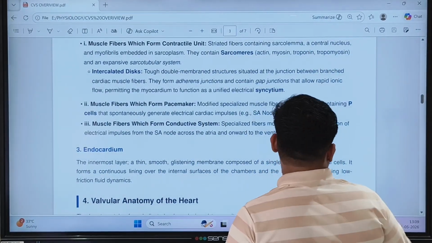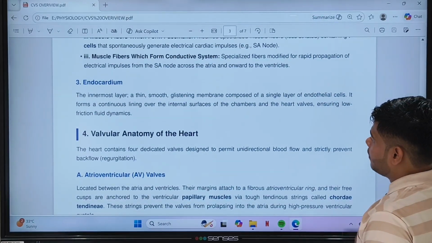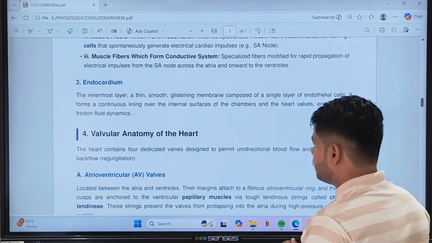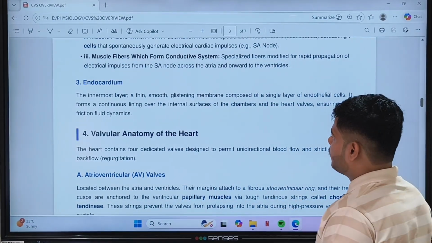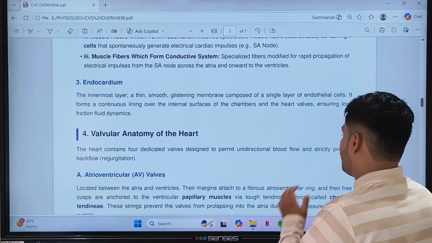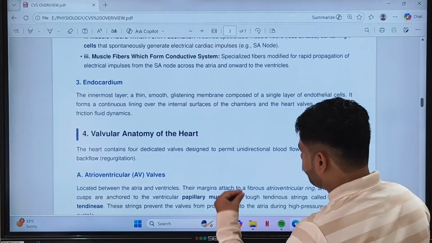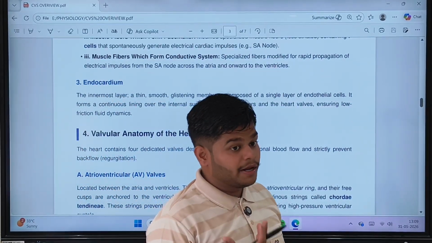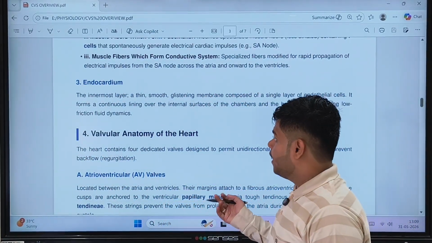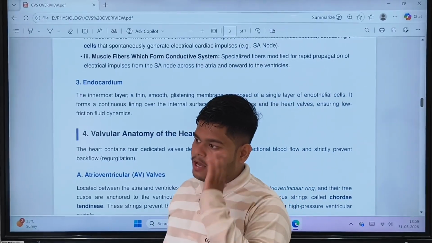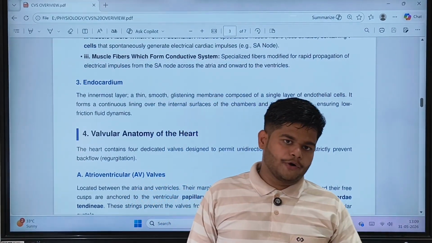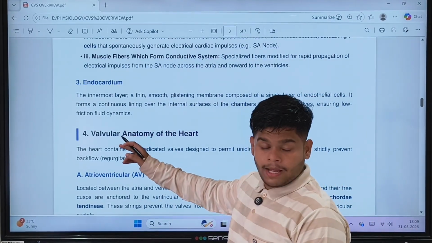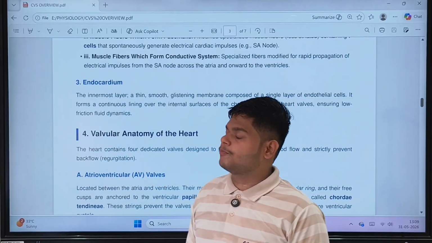Now the endocardium. Endocardium is the innermost layer, a thin, smooth, glistening membrane composed of a single layer of endothelial cells. It forms the continuous lining over the internal surface of the chambers and the heart valves, ensuring low friction fluid dynamics. Our blood is a fluid, which is a thing that can flow, so it also has fluid properties. Friction is also a property of fluid. Fluid can also exhibit friction. To reduce that friction, the endocardium is responsible.